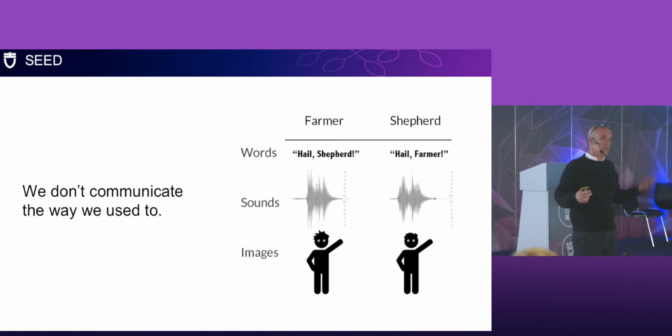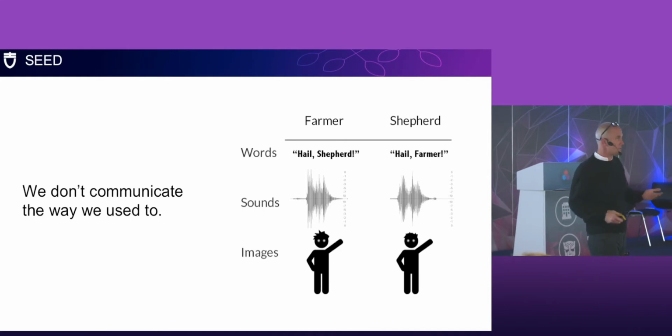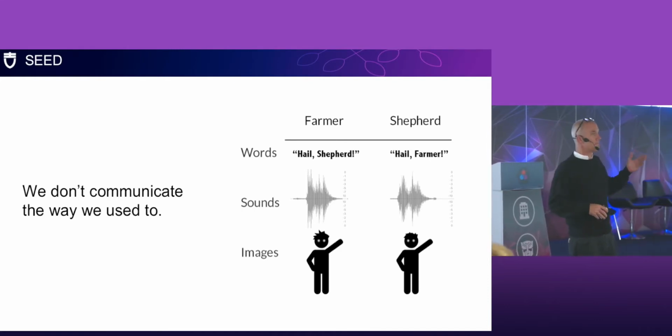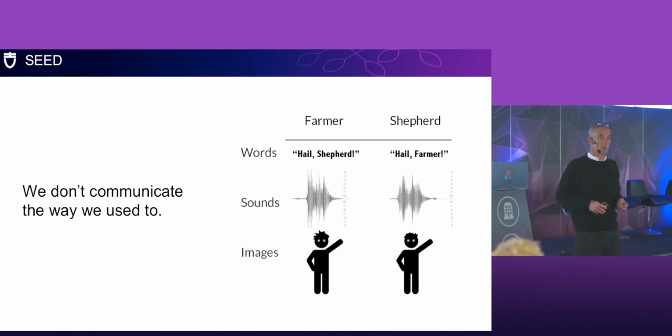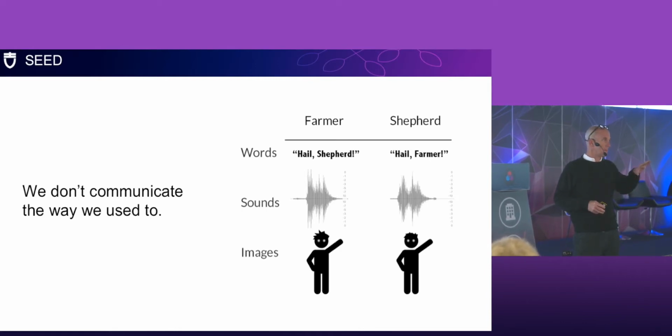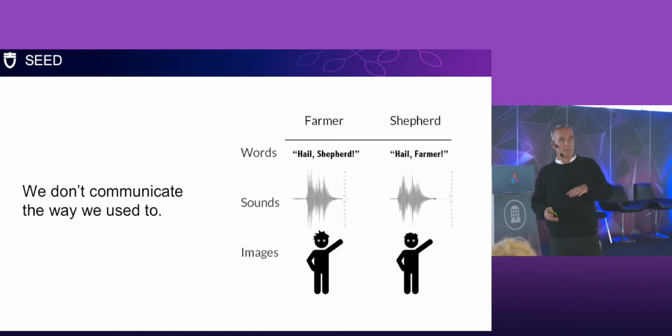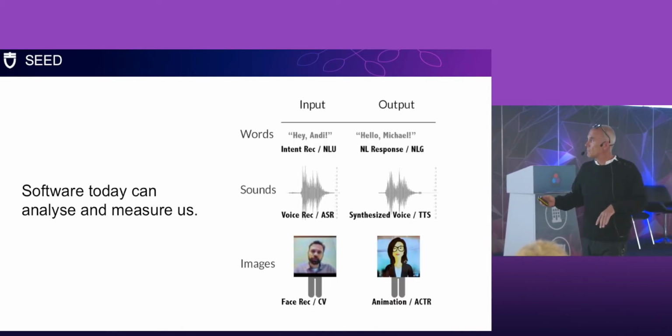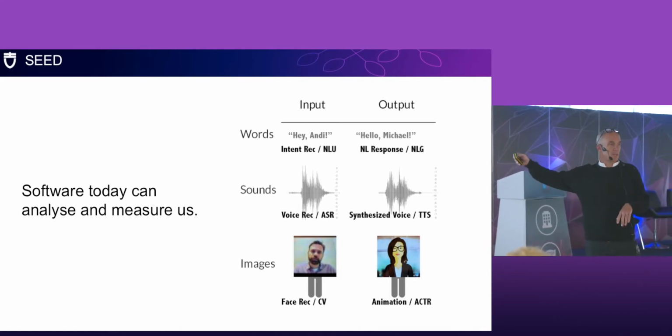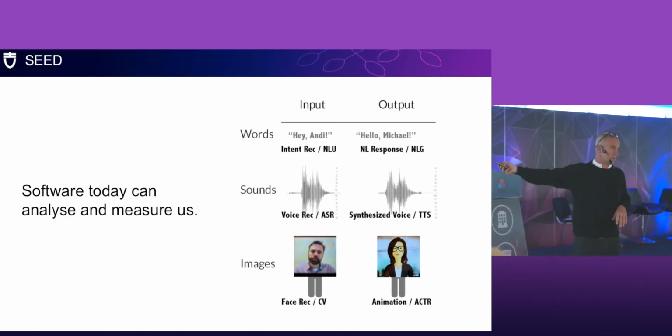So today, because of systems like Microsoft Cognitive Services, Google Duplex, and many other bots, these systems are going to be able to measure us. They'll be able to determine our emotions. They'll be able to predict what we're going to be doing. Here's some examples of the input and the output that's used for that system. Andy, for example.